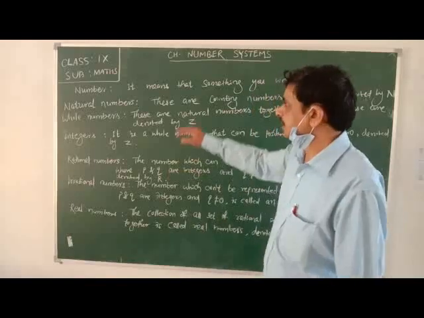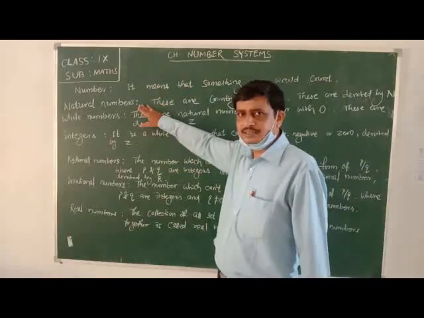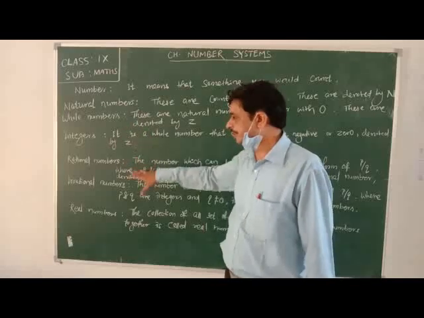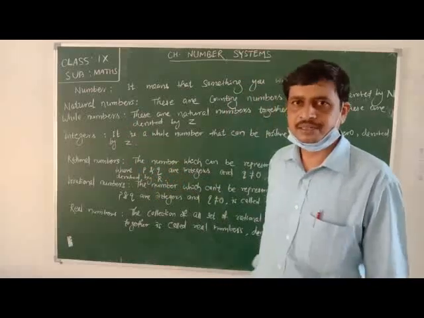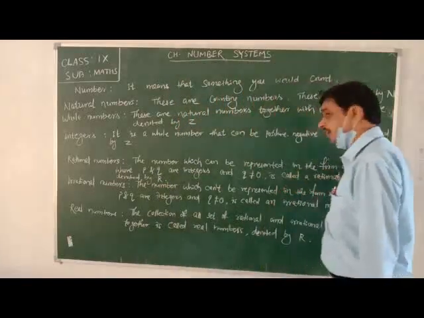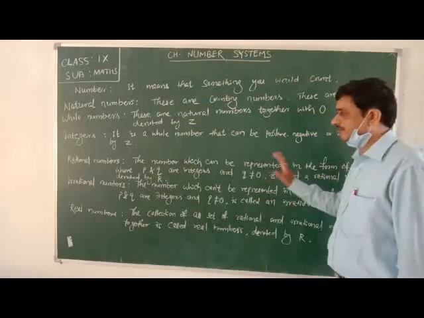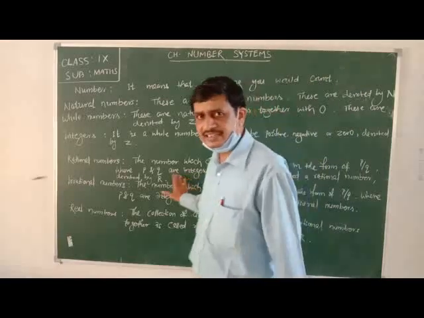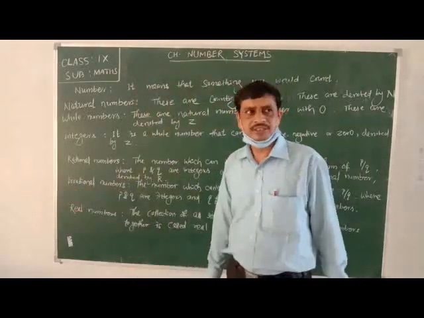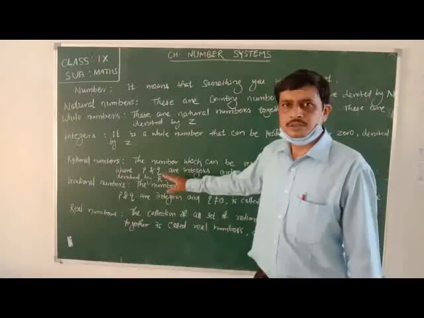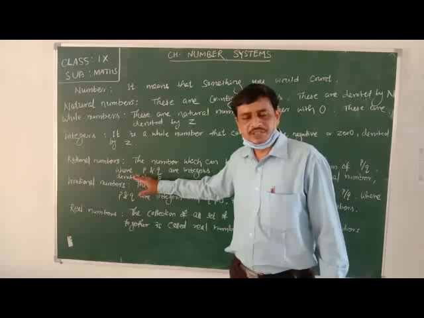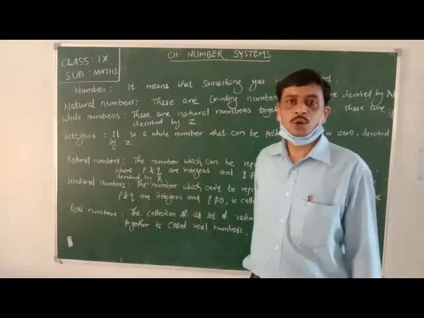All the natural numbers, all the whole numbers and all the integers belong to rational numbers because they all can be represented in the form of p by q, where p and q both are integers and q is not equal to 0. But in some cases we use p and q both co-prime.